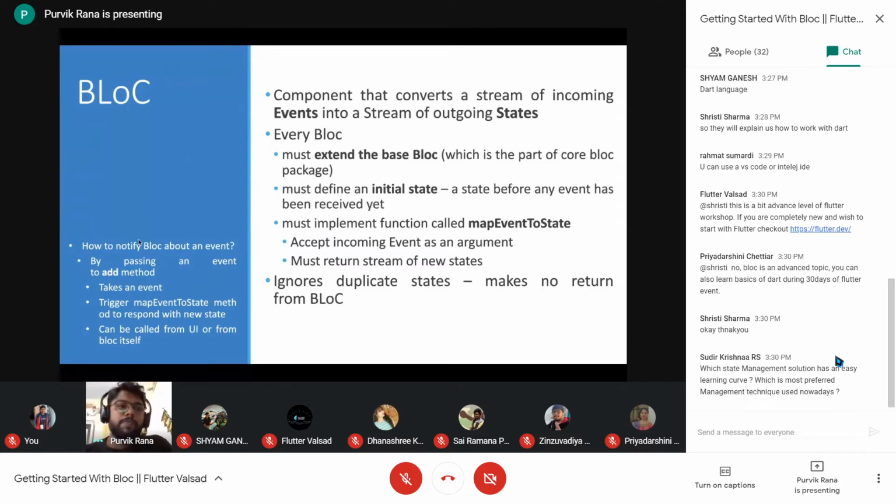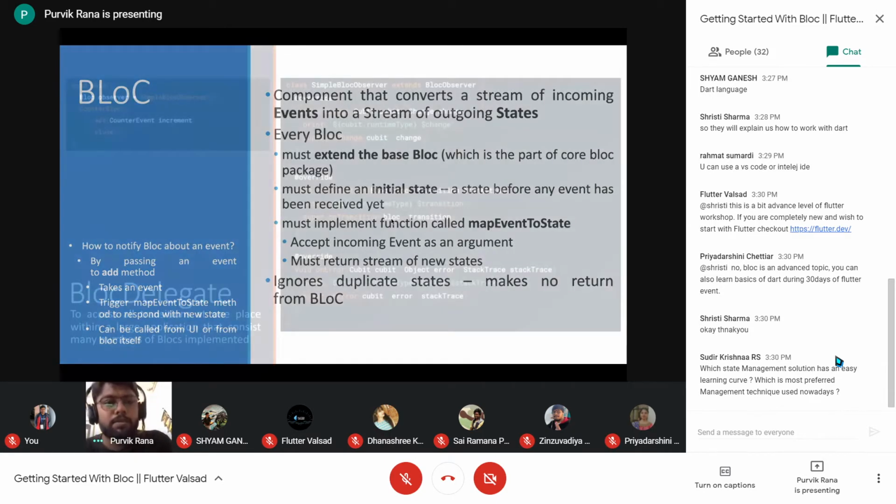And how can we notify the bloc about an event? We need to have the instance of the bloc, and by passing an event to the add method, we can add different events to that particular bloc. And when we add a different event, the mapEventToState method will get called. So this is the terminology of the bloc.